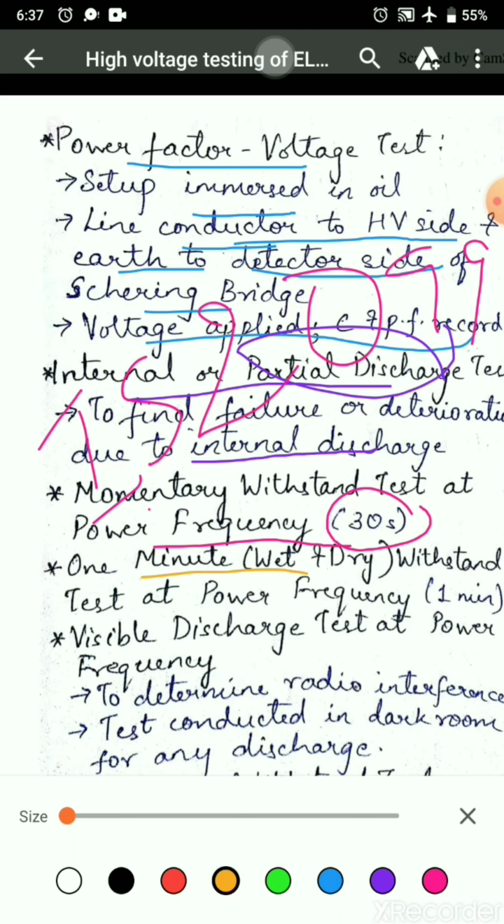One minute wet and dry withstand test at power frequency. Here, power frequency voltage is applied to the circuit and the bushing has to withstand the voltage up to 1 minute without puncture or flashover.